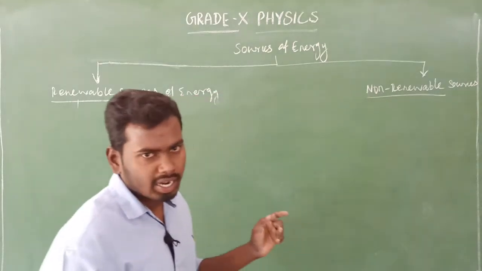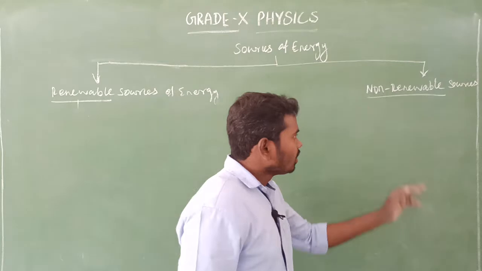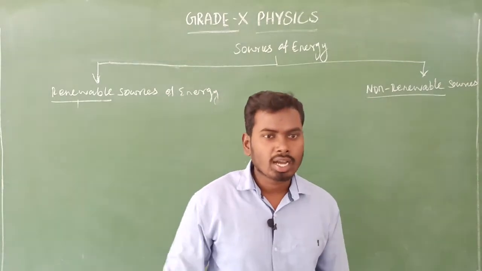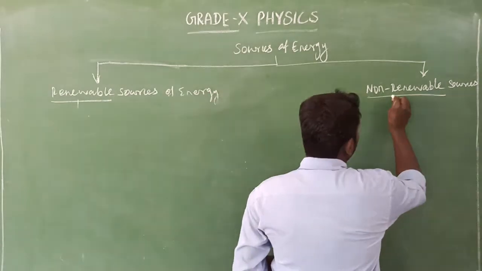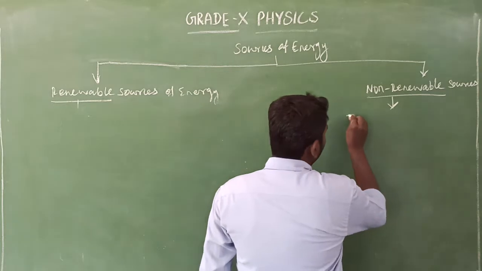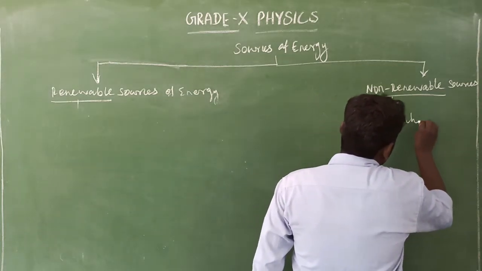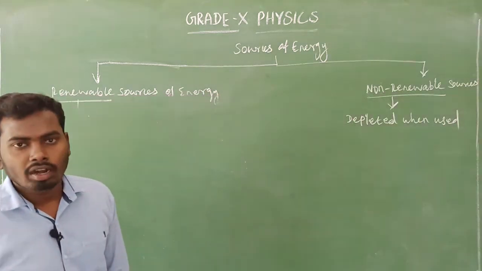So already we know what is renewable: not depleted when we use it. But non-renewable, what does that mean? Depleted when we use it. Okay, so look here. The word non-renewable means depleted when used.